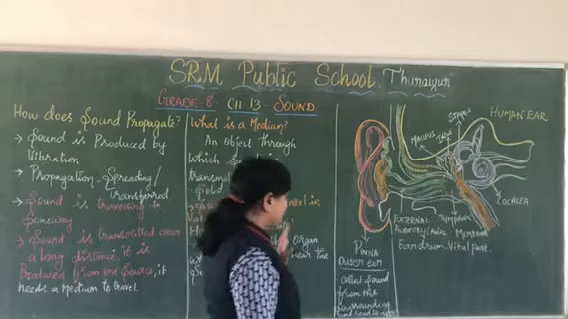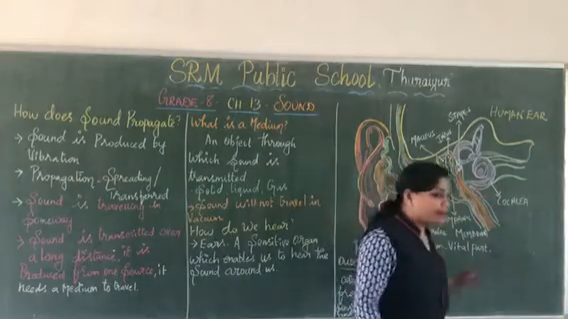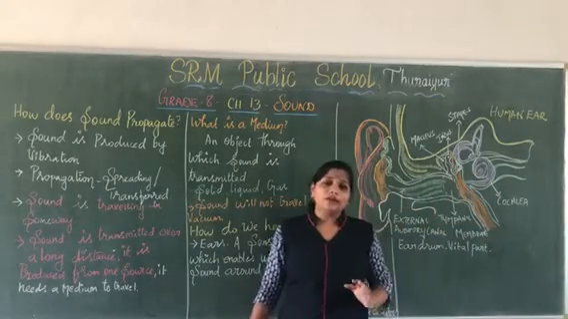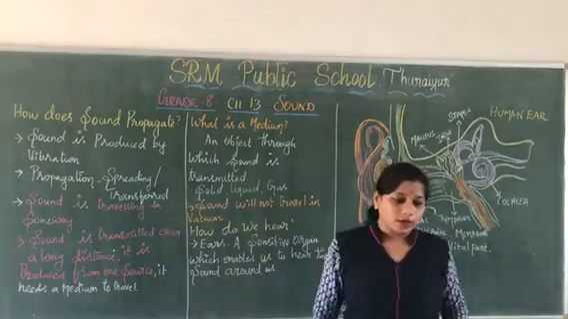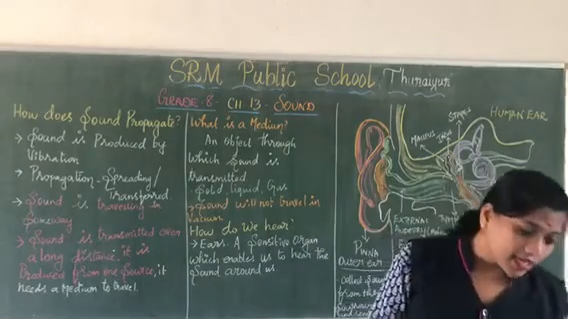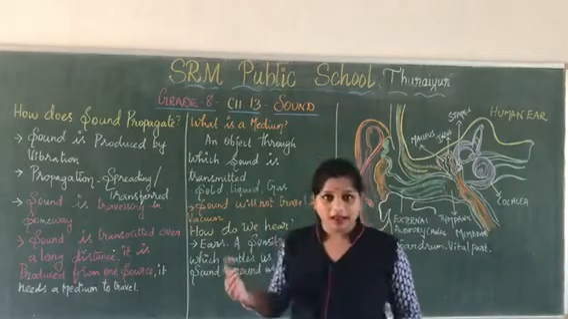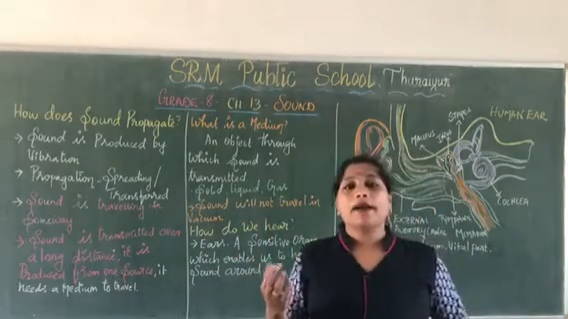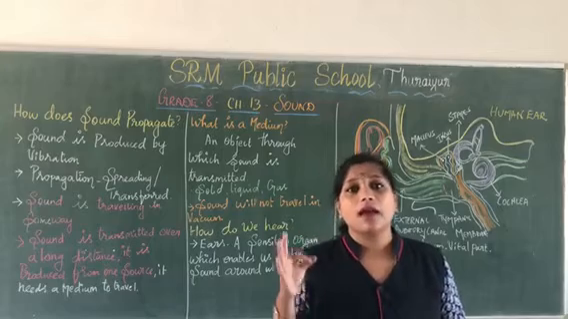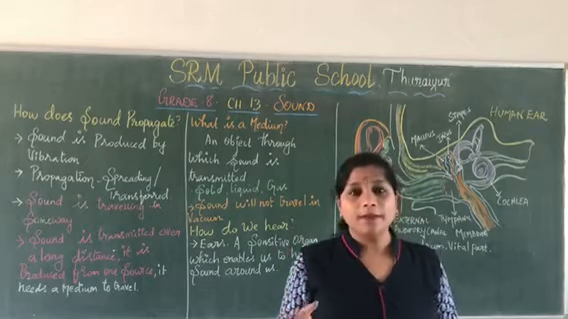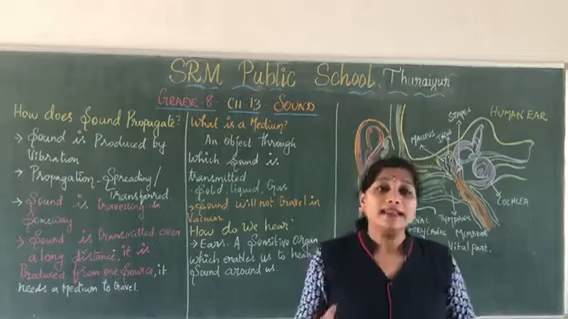Clear? Next up, this is about the human ear. When you talk about the structure of the human ear, it is the auditory part. What do you mean by auditory? Hearing something, right? So it is an auditory part which has three important parts: the outer ear, the middle ear, and the inner ear.